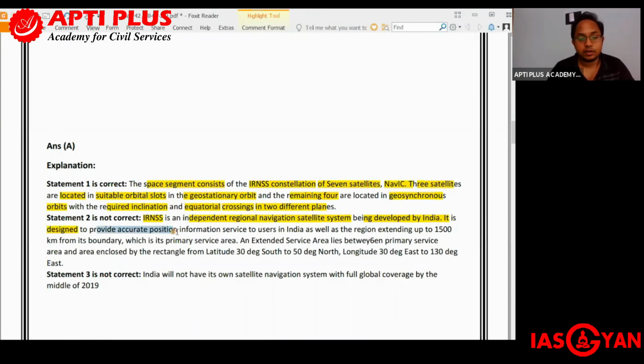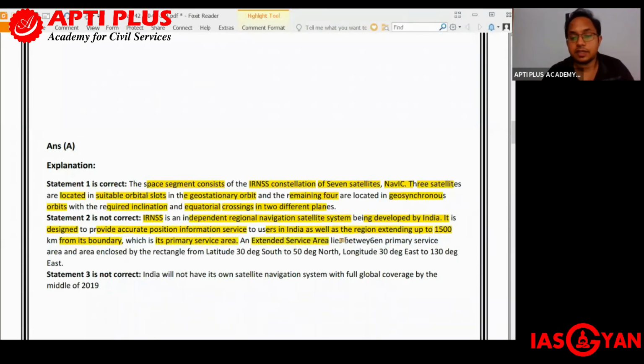It is designed to provide accurate position information service to users in India as well as the region extending up to, remember this, 1,500 kilometers from its border. This is the area over which the NavIC satellites will be able to monitor. It is not beyond that, not 5,500 square kilometers.